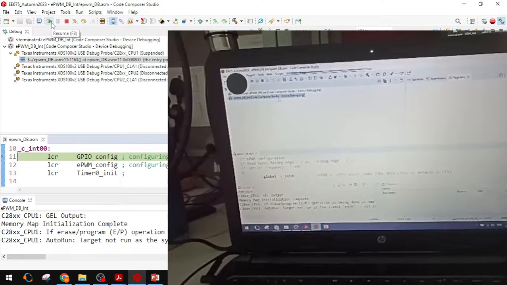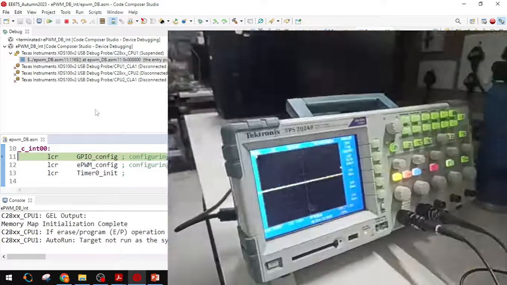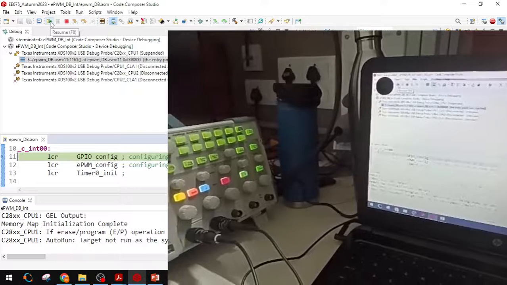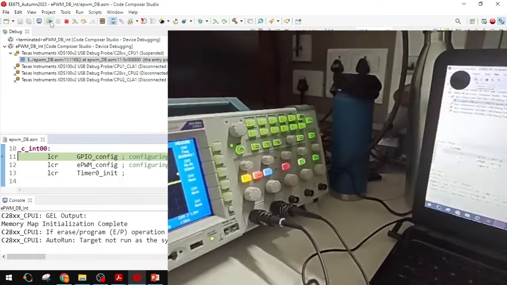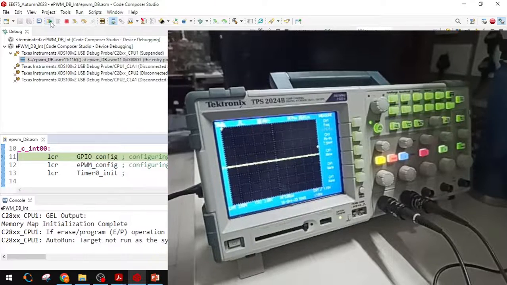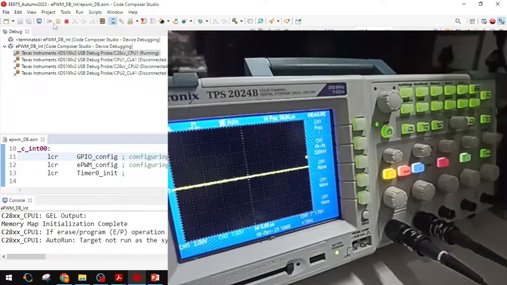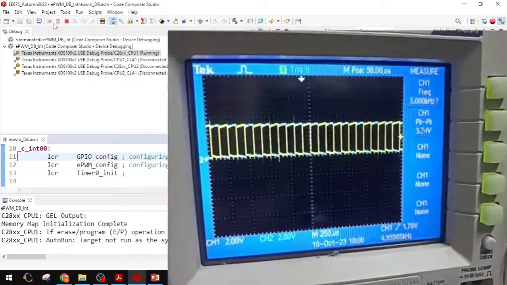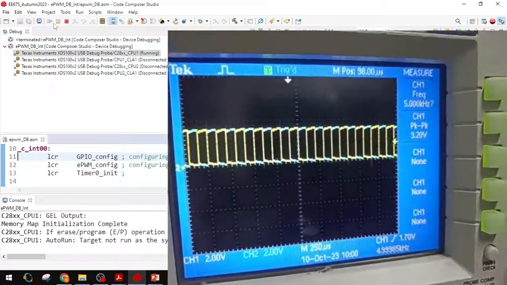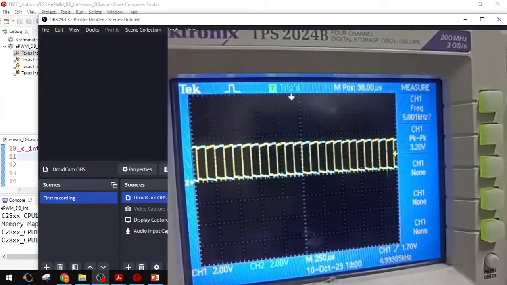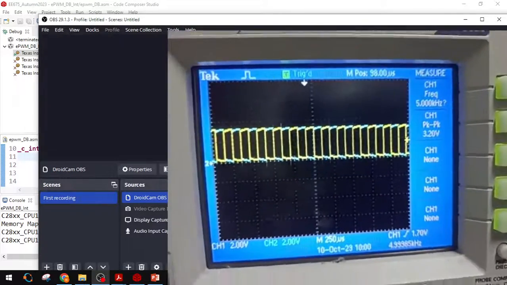Okay, now I have loaded the program but not running. Now I am clicking on the run button. Okay, here we will see the gate pulses. Now I am zooming out. Let me check whether I am recording this or not. Yeah, these are the gate pulses.